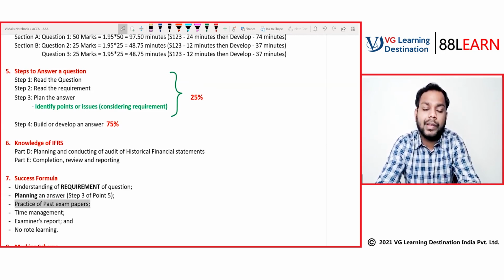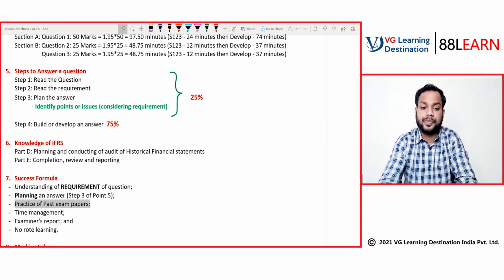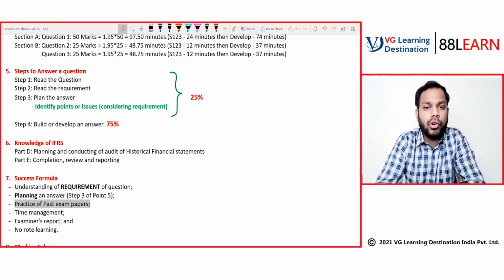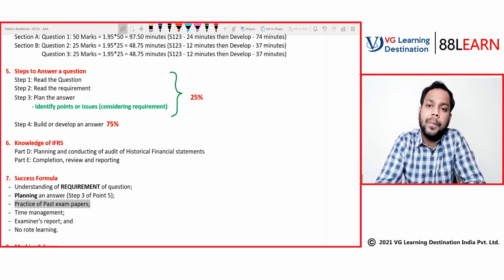Practice of the past exam papers. This is a much required thing that you have to do. I'll be discussing almost all the past exam papers with you. I will not be answering all the exam papers with you, but a few of the important questions we will take up in the class and answer, and for a few of the important questions I will discuss the question but give it to you as an assignment.